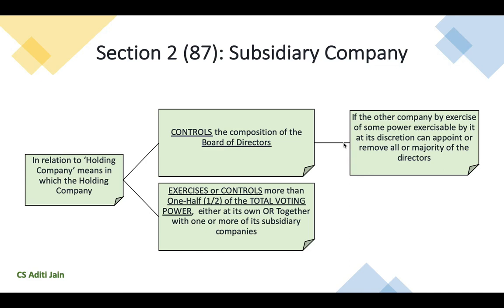Now, when can such a situation arise? This may happen in case of a business arrangement between two companies where they agree to such kind of an arrangement or agreement, and in such a situation the relation between the two companies would be that of a holding and a subsidiary company. Coming to the second condition, it says when one company controls more than 50% of the total voting power in another company, either at its own or together with one or more of its subsidiaries, then such other company would be considered as the subsidiary company of the one controlling it.